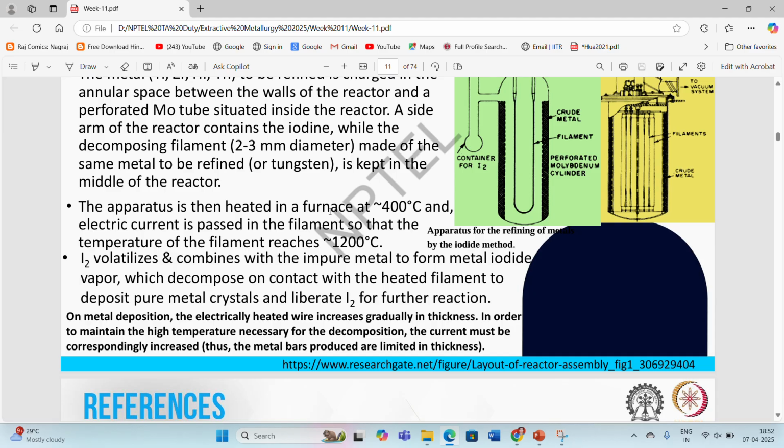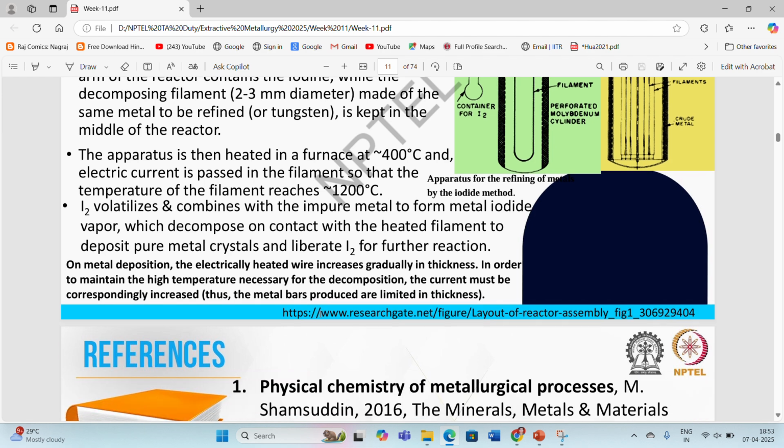The apparatus is then heated in a furnace at around 400 degrees Celsius and an electric current is passed through the filament so that the temperature of the filament reaches around 1200 degrees Celsius. At this temperature, iodine volatilizes and combines with the impure metal to form metal iodide vapor, which decomposes on contact with the heated element to deposit pure metal crystals and liberate iodine for further reaction. On metal deposition, the electrically heated wire increases gradually in thickness. In order to maintain the high temperature necessary for the decomposition, the current must be correspondingly increased.